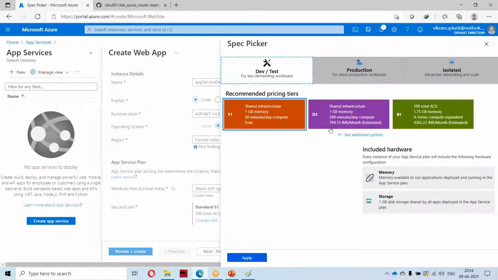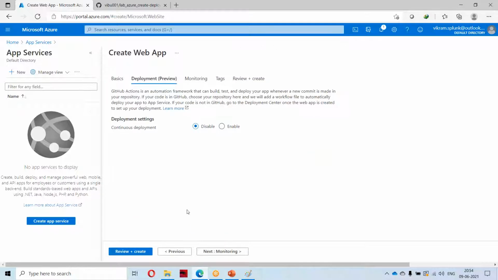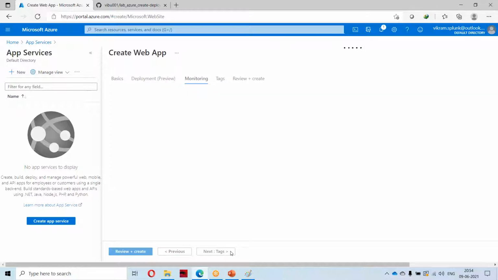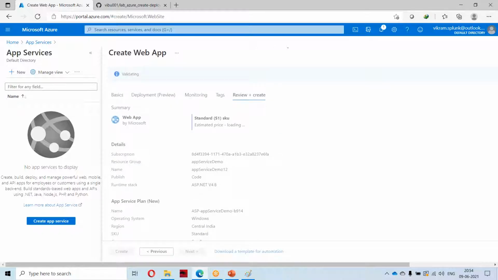For our lab purposes, we can select 1 GB or 1.5 GB. That should be fine. Otherwise, you needn't change whatever has been suggested by Azure. That should be sufficient. Now I will go to the deployment review. Here I needn't change anything. I'm clicking on monitoring. Here also I needn't change anything. I can select insights. Then I can select review and create.